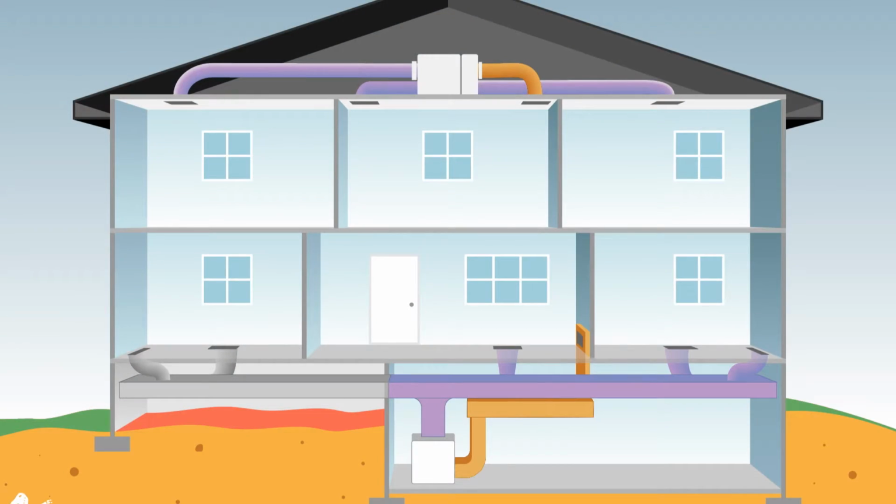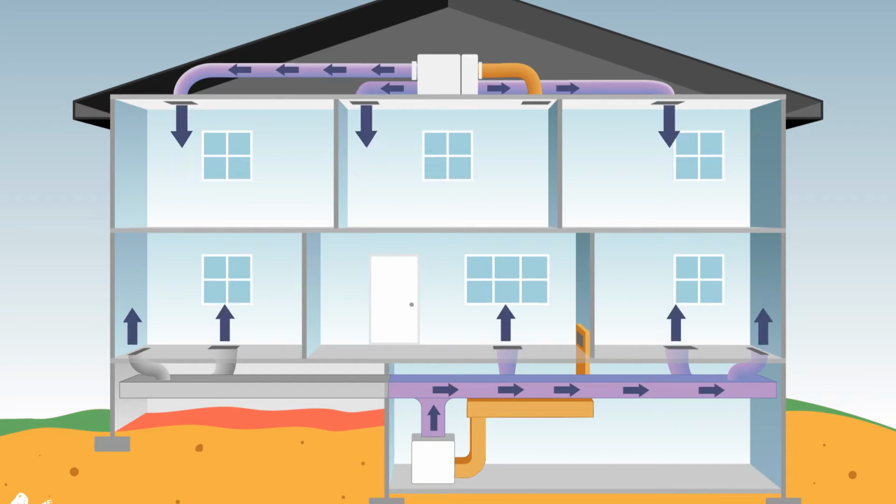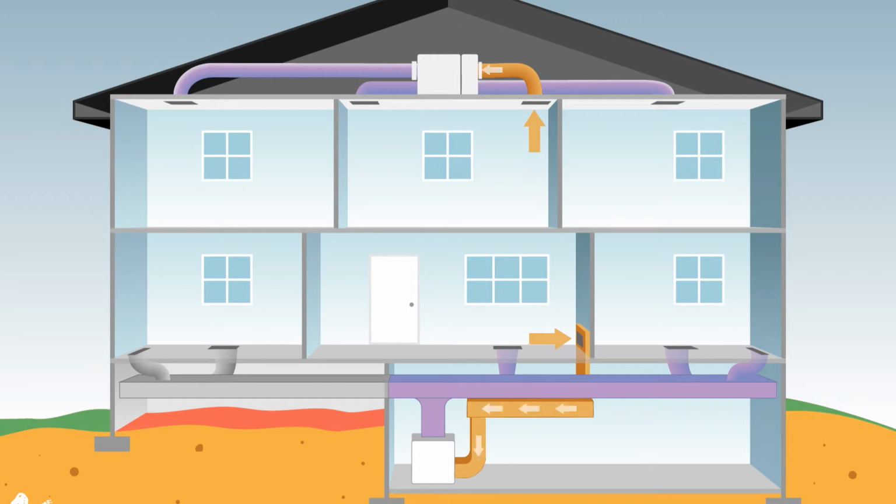Here's a typical layout of a heating and cooling system, or as we sometimes refer to it, an HVAC system. The heating and cooling units condition the air and then send it out into the supply ducts to heat or cool the various living spaces inside the house. The air provides comfort to those spaces and then returns to the heating and cooling units through the return ducts.